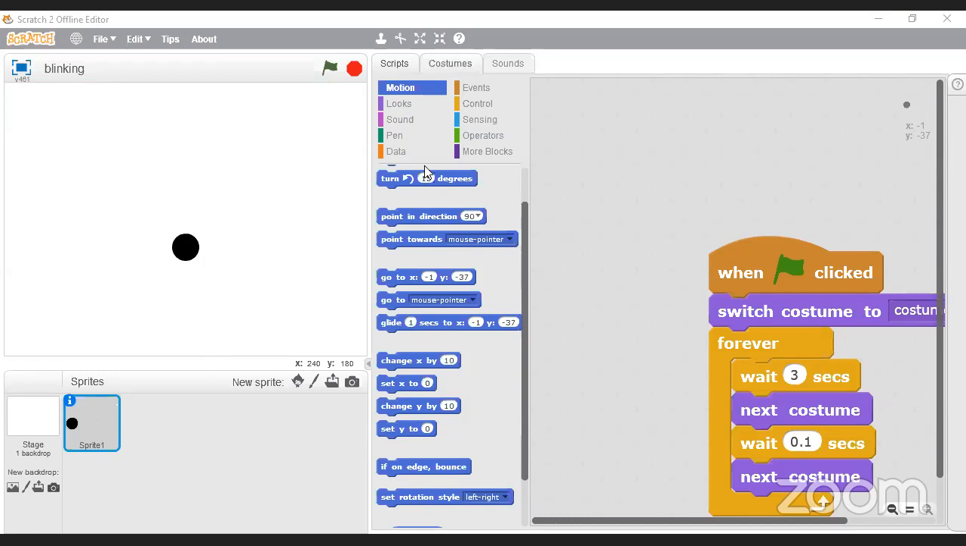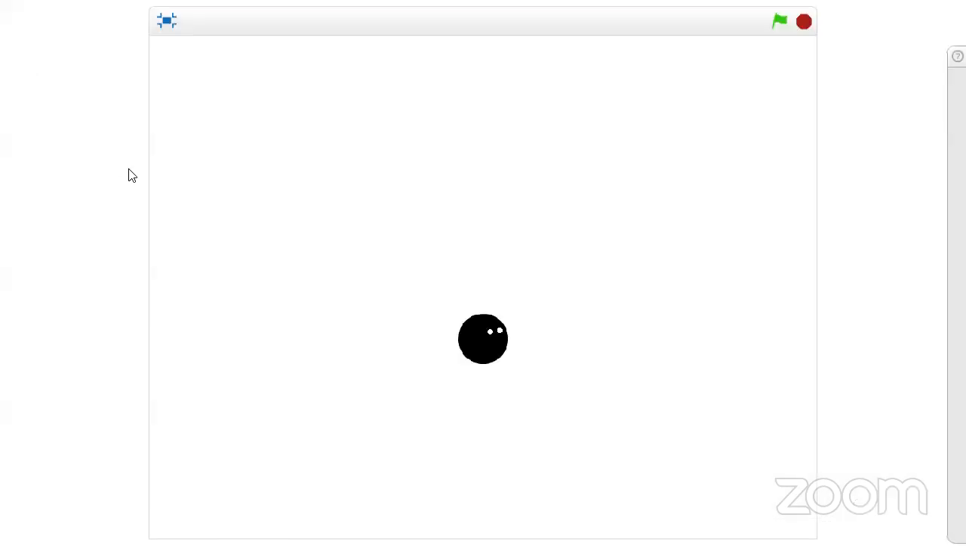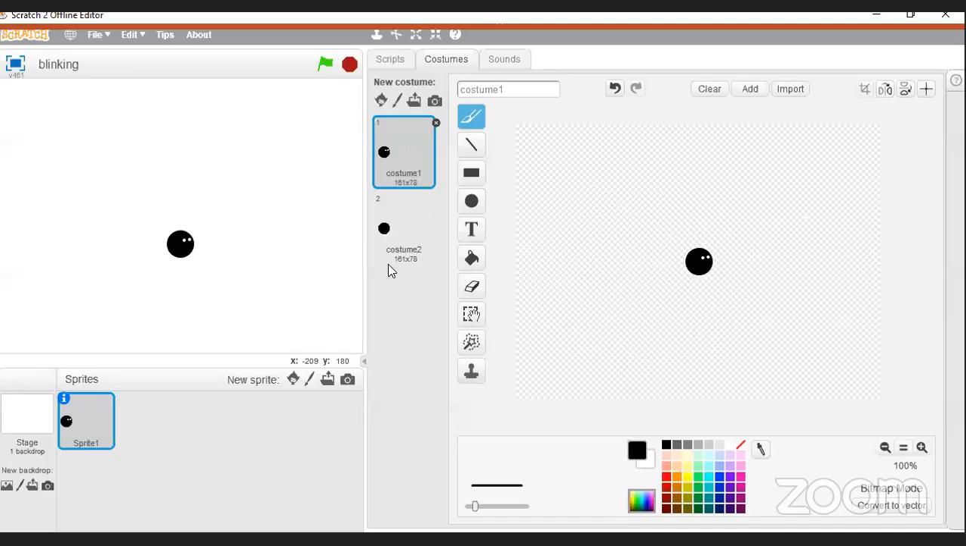So just a little guy that I created. You can see his costumes over here. It's just a little ball with two eyes. And then what I've done is I've animated it so that it can blink, right? So the idea is that this little guy blinks here. When I press play, you'll see that it's doing nothing for 3 seconds, and then it blinks. Do you guys see that? So we're going to be looking at that next time.